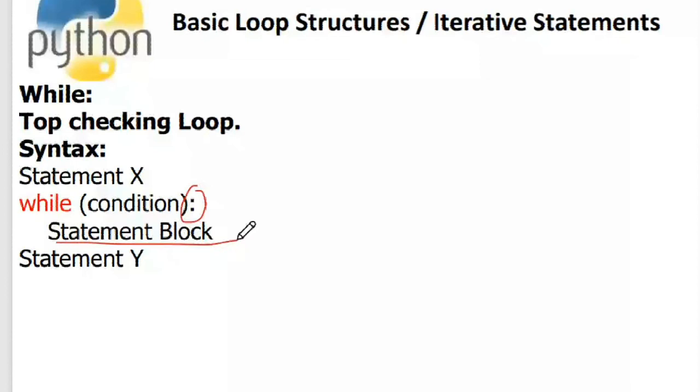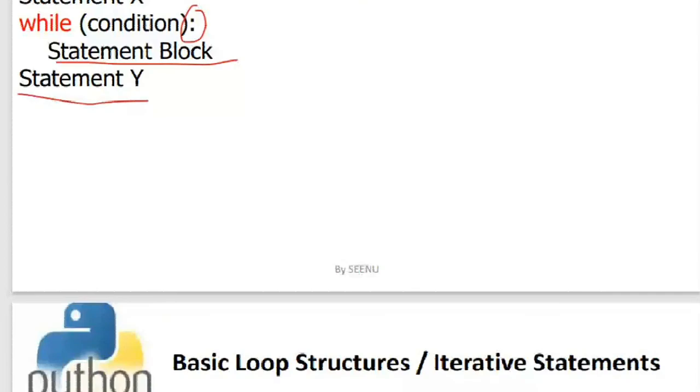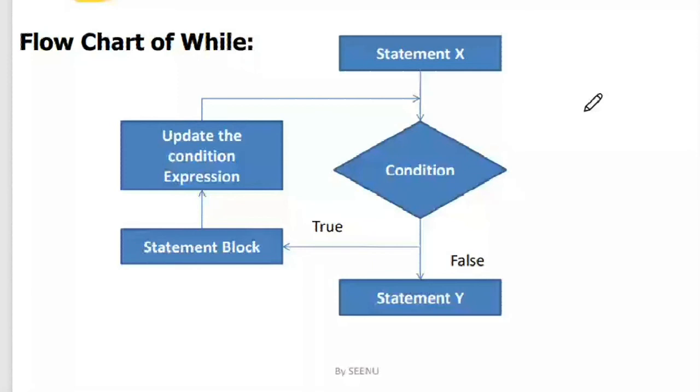Now, how does this execute? What is the procedure? I'll explain the procedure by showing you the flow chart. From statement X, the condition is checked. This condition has two outcomes, so there is a branch. The first is if the condition evaluates to true. The condition is a Boolean expression. If it is true, the statement block is executed, and some updation to the condition variable, or the looping variable, takes place. And then again the condition is checked.